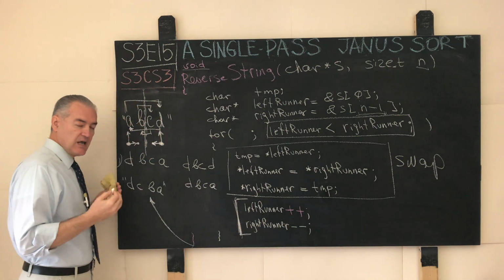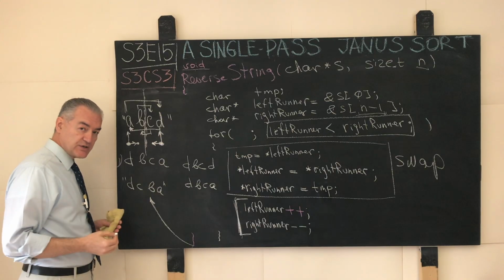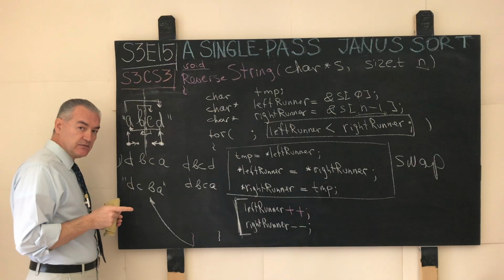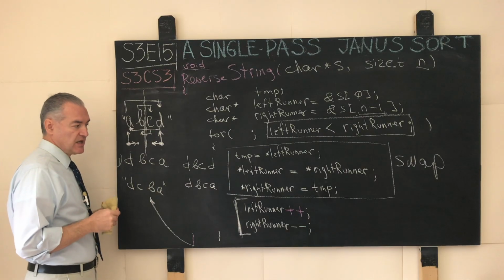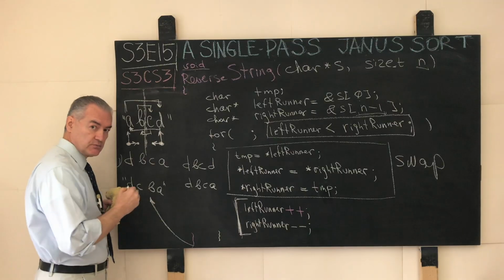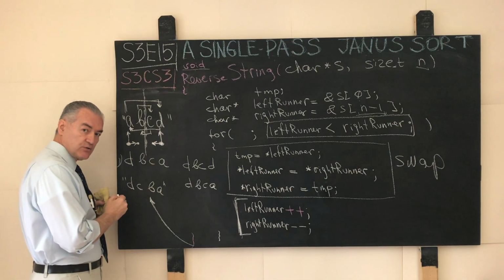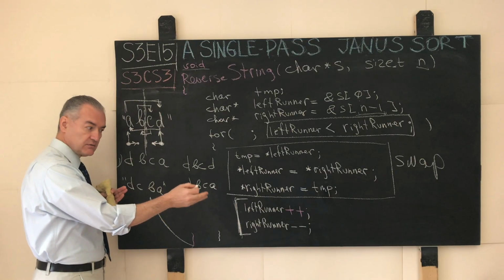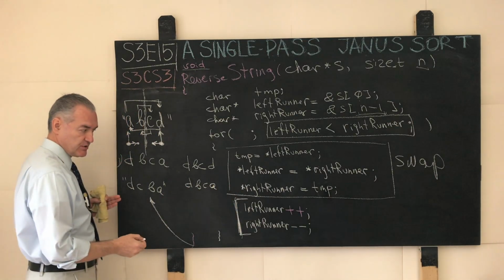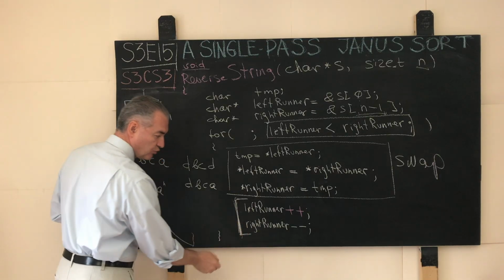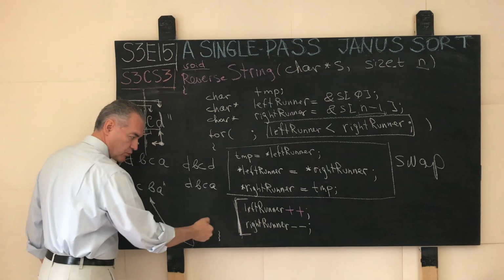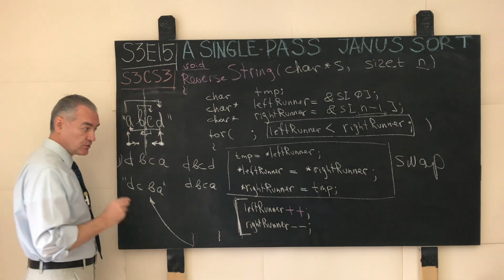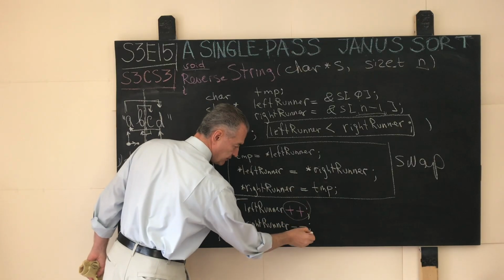In other words, both of our runners advance through the input container at the same speed, or they advance in unison. If the left runner moves forward, so to speak, one position in the array at the consequent iteration, then the right runner moves in its frame of reference forward, or it moves, in this case, leftward, one position also. This is encoded over here.